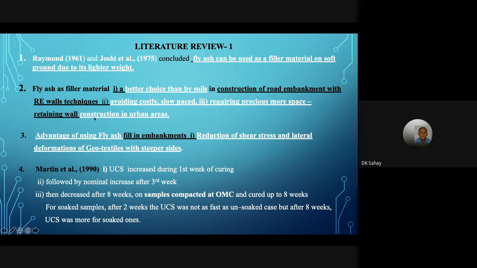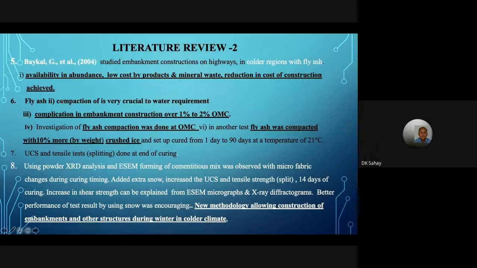Retaining walls, which are to be made in the olden way. Number one, in the urban area there is hardly any space, so existing buildings have to be dismantled that way. Now here, using fly ash gives us this advantage of lesser steeper areas. Number one. Now let us see this.